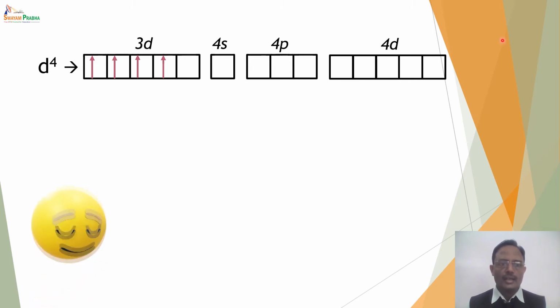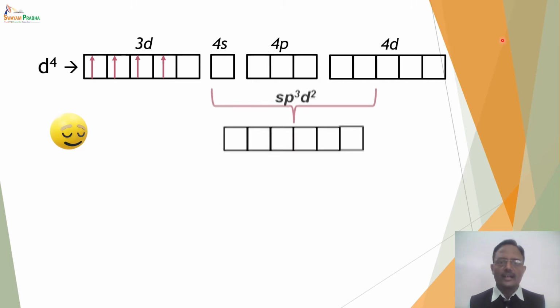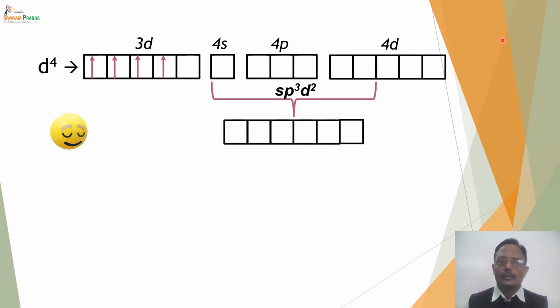If the ligand is a weak ligand, then it will look for the d orbitals available in 3d. But since 2 d orbitals are not available in the 3d subshell, it will definitely go for 2 orbitals from the 4d subshell, thereby forming an outer orbital complex with sp3d2 hybridization. In sp3d2, the 6 hybrid orbitals are formed and the outer orbital complex is formed.